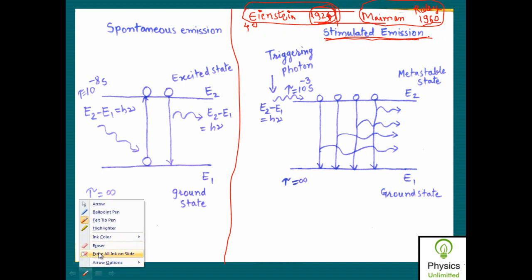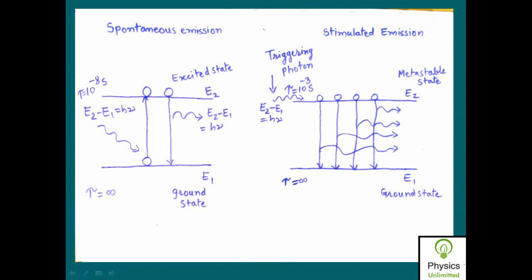Now what does stimulated emission of radiation actually mean? Again, let us consider that there are two energy levels. Here E1 is the ground energy state, and you know that the lifetime of atoms in this ground energy state is infinite, while E2 is an excited energy state, but I name this excited energy state the metastable state.